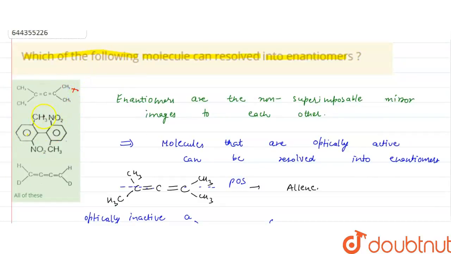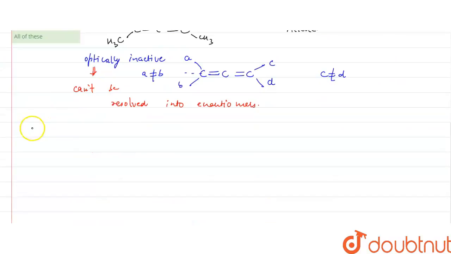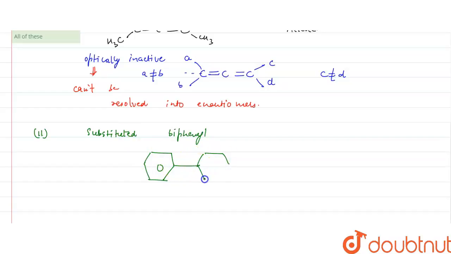Now moving to the second, it is a substituted biphenyl compound. And for biphenyls to be optically active, the substituents must be present at their ortho positions.